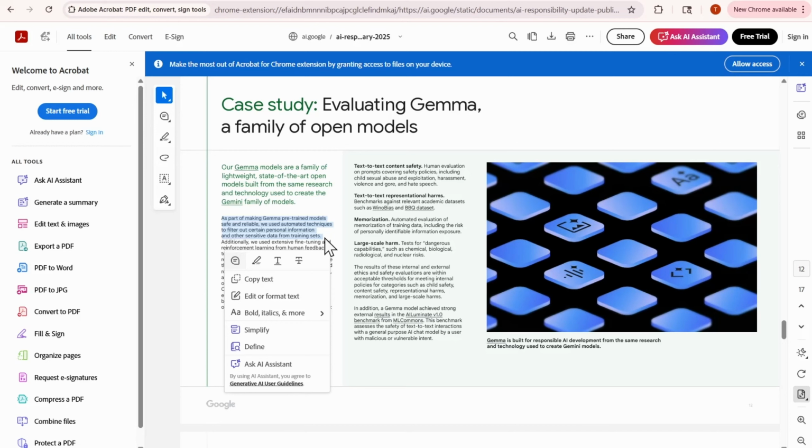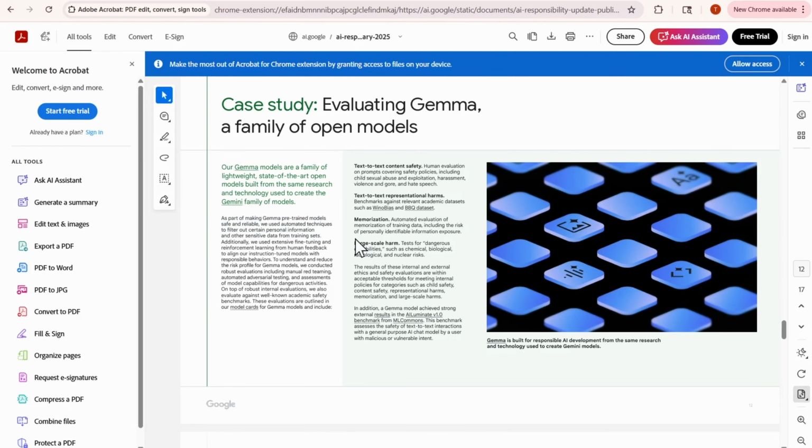I think that this would be something that is difficult to read by a consumer of the Gemma product, and that would definitely be a recommendation that I would have. If you're going to put an AI responsibility report on the website, I think it should be easier for consumers to be able to understand what it is that you are referencing.